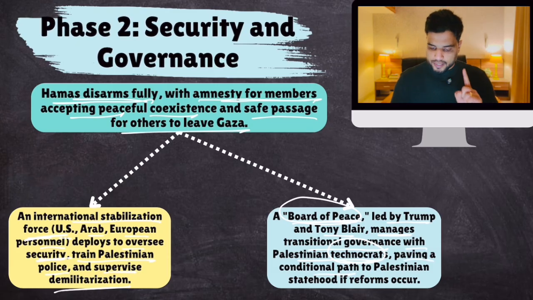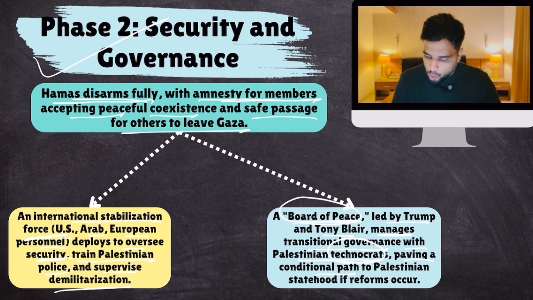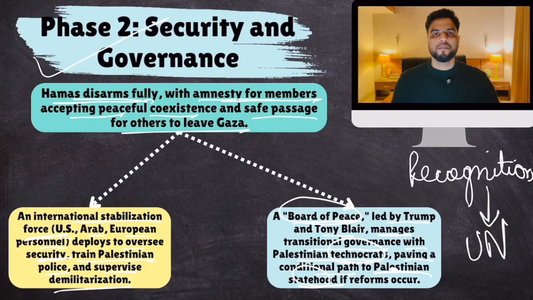If phase 2 is also completed, then Trump says that eventually we can think about giving statehood to Palestine. That means official recognition to Palestine if both these phases are implemented. By official recognition, it means Palestine would be a full-fledged state, full-fledged member of the UN. So these are the two phases.